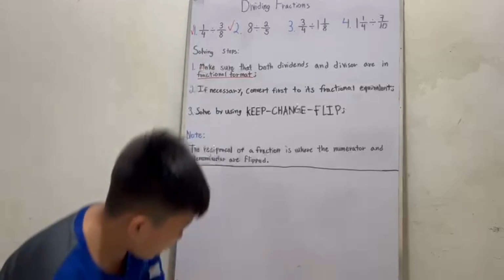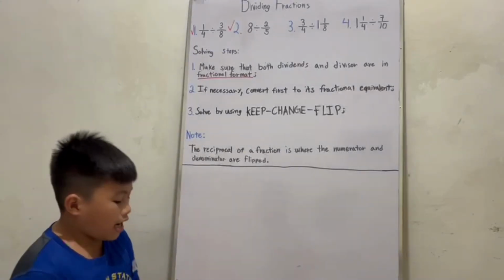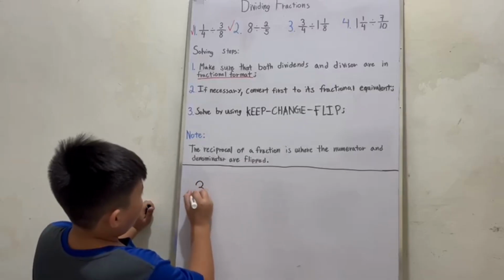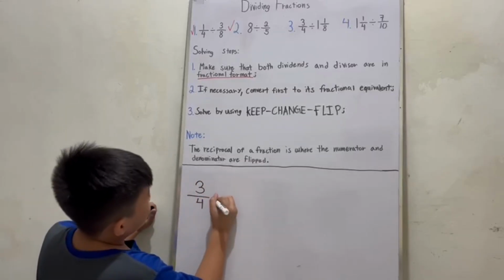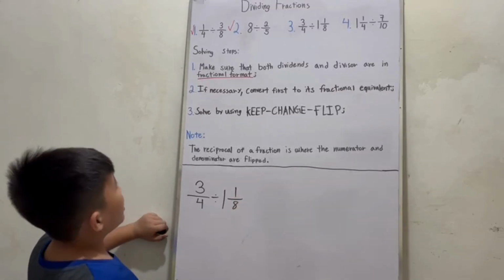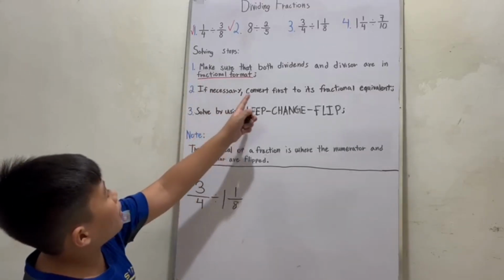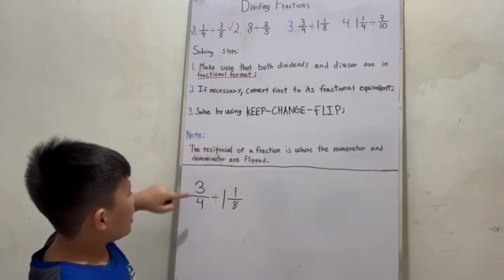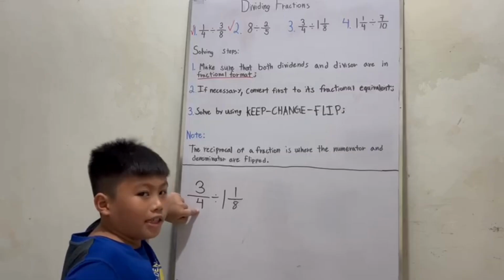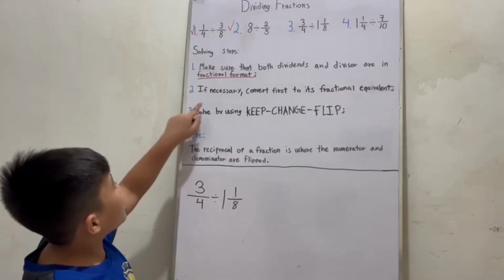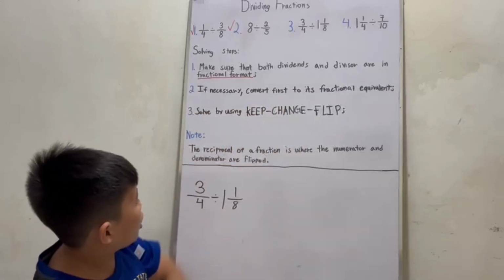Now in number 3, there is a mixed number in it, and I will teach you how to solve with a mixed number. So 3/4 divided by 1 and 1 over 8. Now, let's read number 1. Make sure that both dividends and divisor are in fractional format. Is this in fractional format? Yes, it is. Is this in fractional format? No, it is not. Now let's convert it to its fractional equivalent.